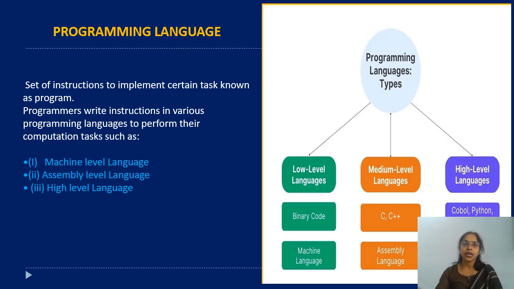In this slide, I will explain what is a programming language. A programming language is a set of instructions used to implement a task. When we write these instructions, it is called a program. Programmers use different programming languages to perform computational tasks. Actually, programming languages are broadly classified into three types. First is machine level language, second is assembly level language, and third is high level language. Let me discuss one by one in each slide what is machine level language, what is assembly language, and what is high level language.